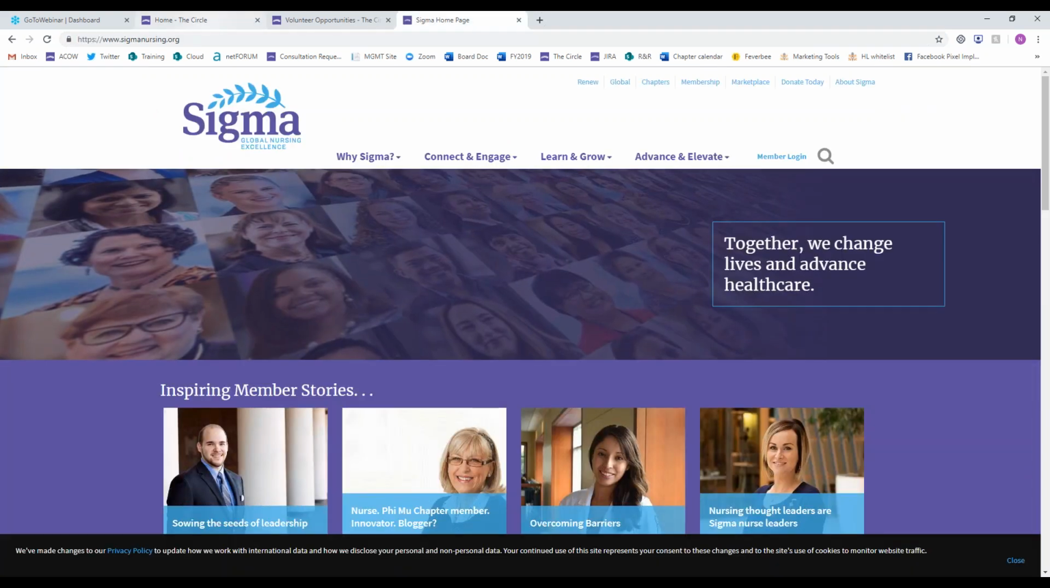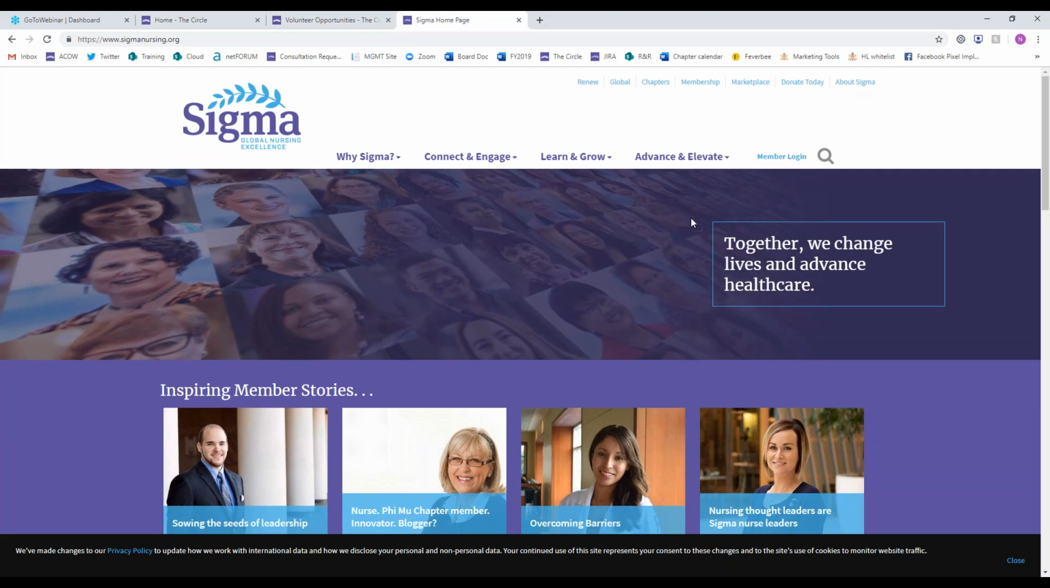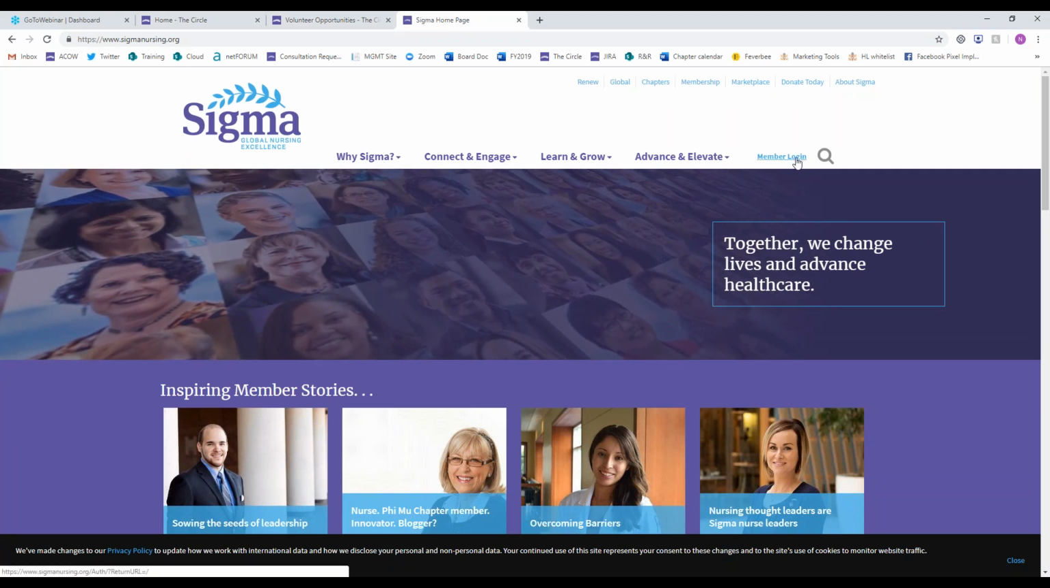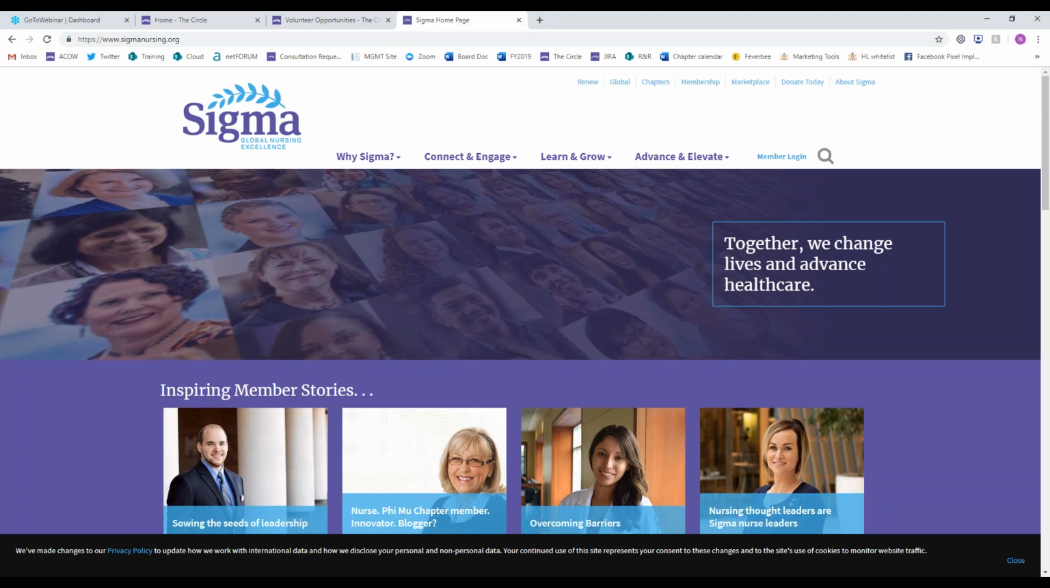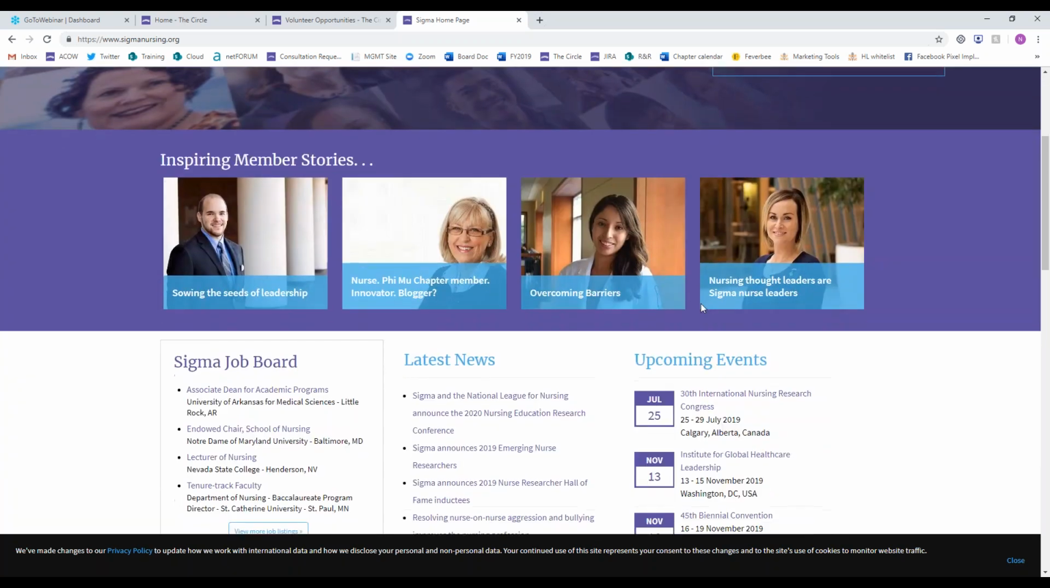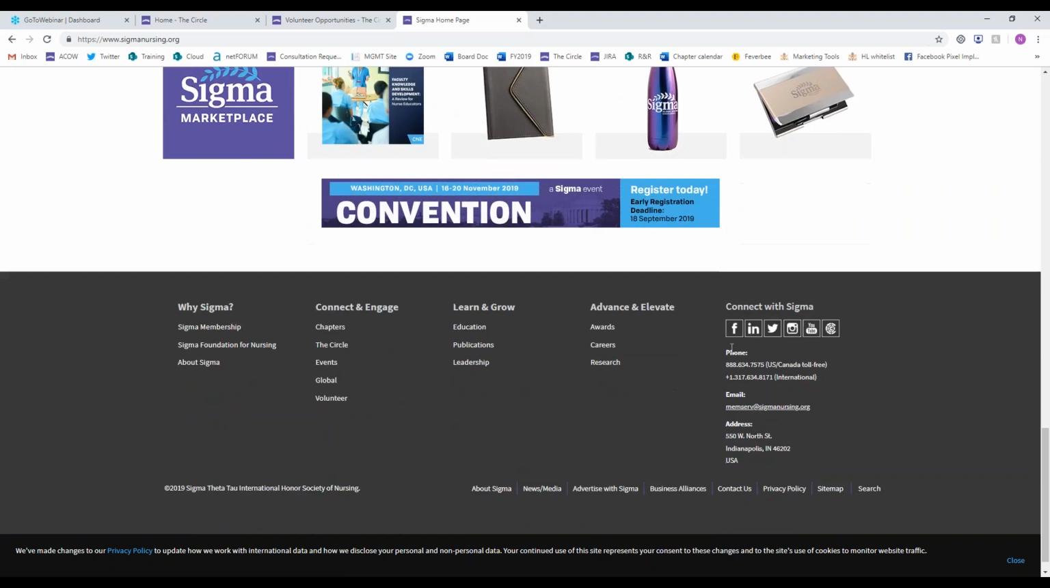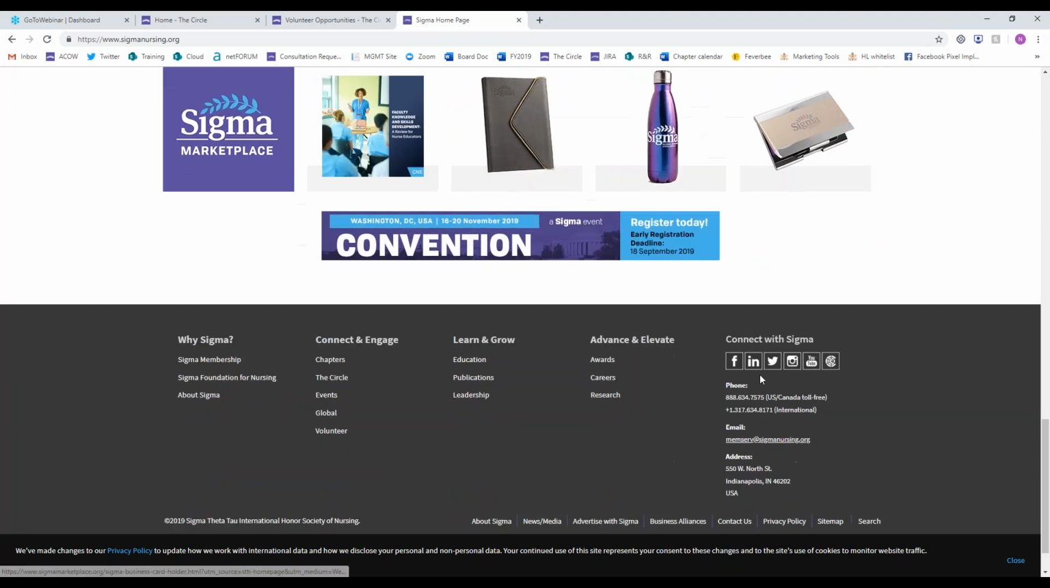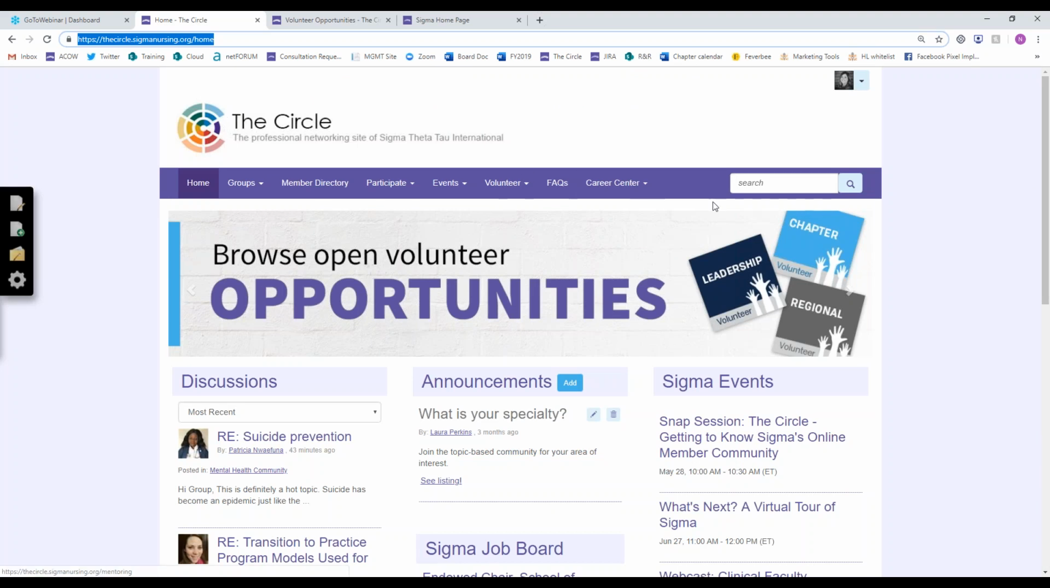So if you find yourself on sigmanursing.org first, that's where we are, you can log in using this member login button, and you'll find some links, one of which will take you to the Circle. Also, if you scroll down to the bottom in our social link area, you'll see a link to the Circle as well, right here down at the bottom underneath Connect with Sigma. So I know it's really small, but anytime you see that little C logo, and again, we see it on the Circle here, that indicates the Circle. So that's how you can get to it. But again, the easiest way by far is to just navigate straight there, because you can bypass everything else and save yourself a few clicks.